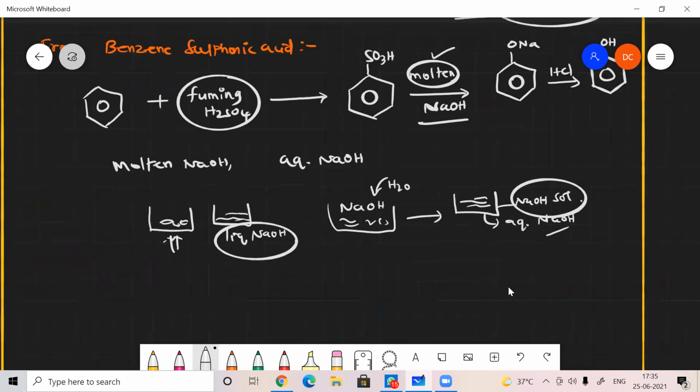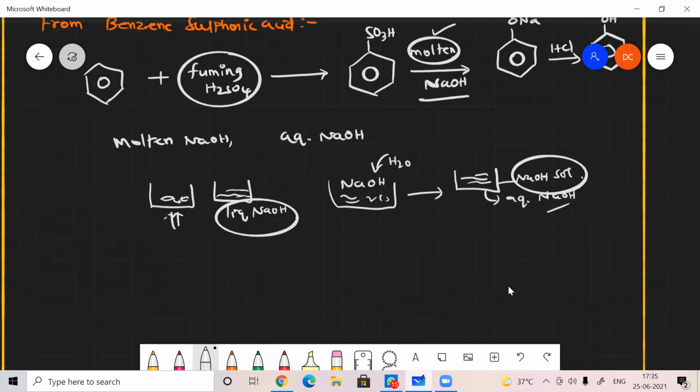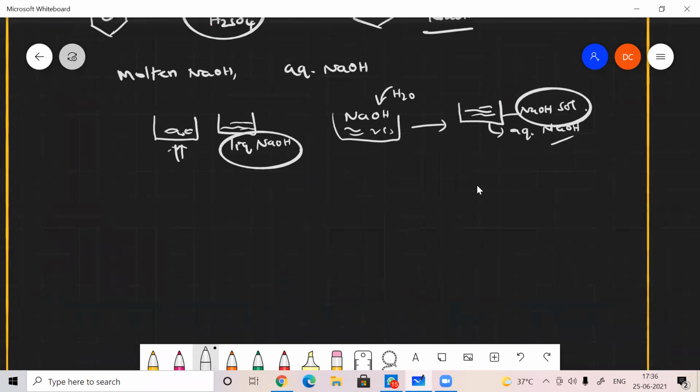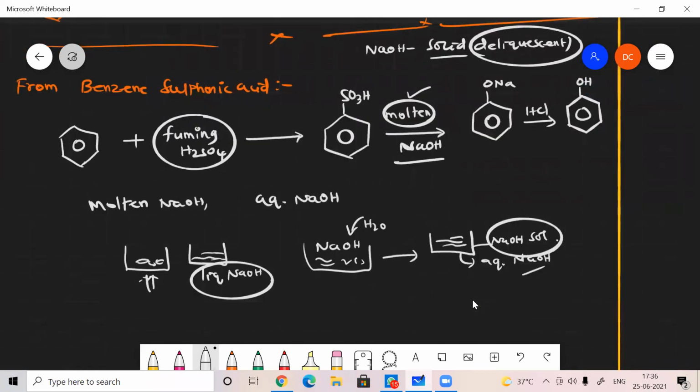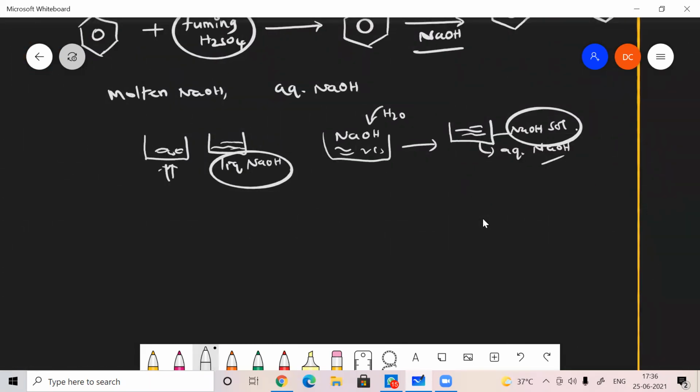And here, what is the reaction mechanism? It's very simple. For all reactions we have no need of a mechanism; only for the very important reactions can I give the mechanism. Here, benzene sulfonic acid, SO3H, how can we prepare phenol? NaOH will be added.